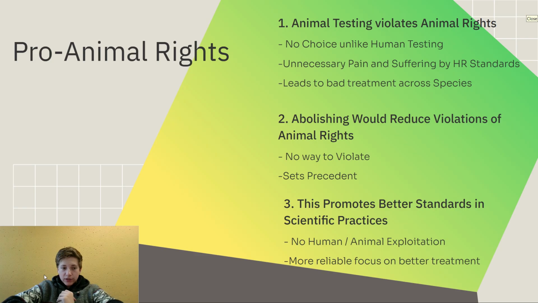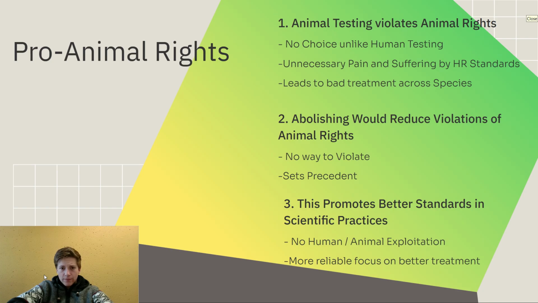Firstly, that animal testing violates animal rights. We can see it in a number of different ways. So that animals don't actually have choice when it comes to testing, much like human subjects. And a lot of the human rights standards that we have as people aren't applied onto animals. And so we see that often a number of tests done on animals cause unnecessary pain and suffering onto them. But also we see that this leads to somewhat of bad treatment across species, that humans somewhat put themselves on a pedestal because of our nature towards other animals that is really highlighted due to testing, that we're really bad towards both species and our ecosystem because we really just treat it as tools for our own advancement rather than as things to coexist in the world with.